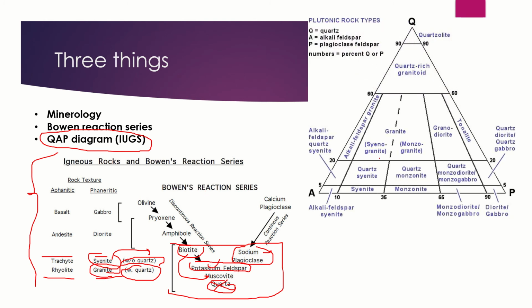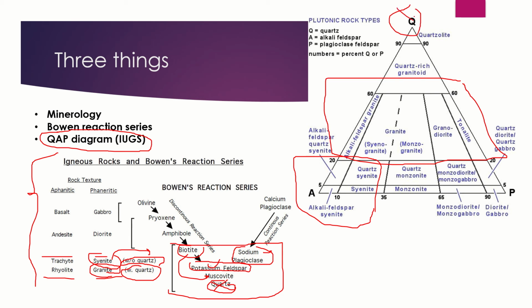So this is the first triangle. Here you can see this zone is known as the granitic rocks. When you come here, it is the syenitic zone. So in syenite, what you can see, it is away from quartz, meaning there is no free quartz, or whatever quartz, SiO2, is there, it is used to form your K-feldspar and plagioclase.